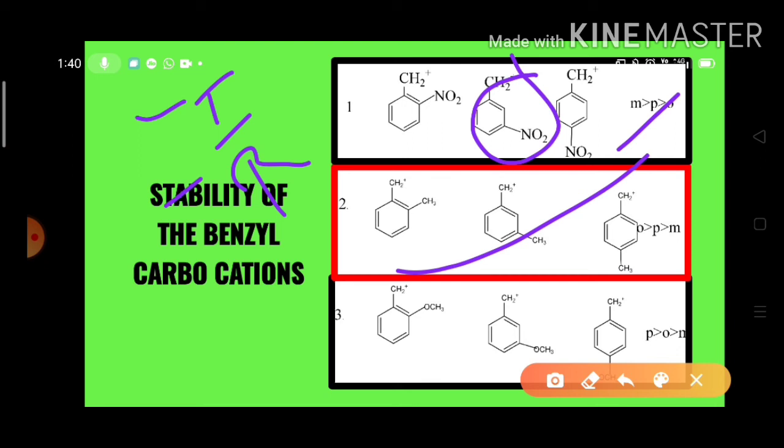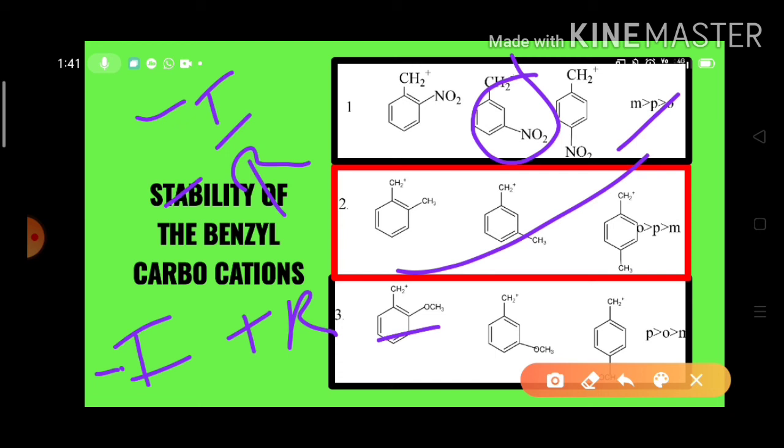So the methyl group is plus I as well as plus R group. Okay? And the methoxy group is a minus I and plus R group.